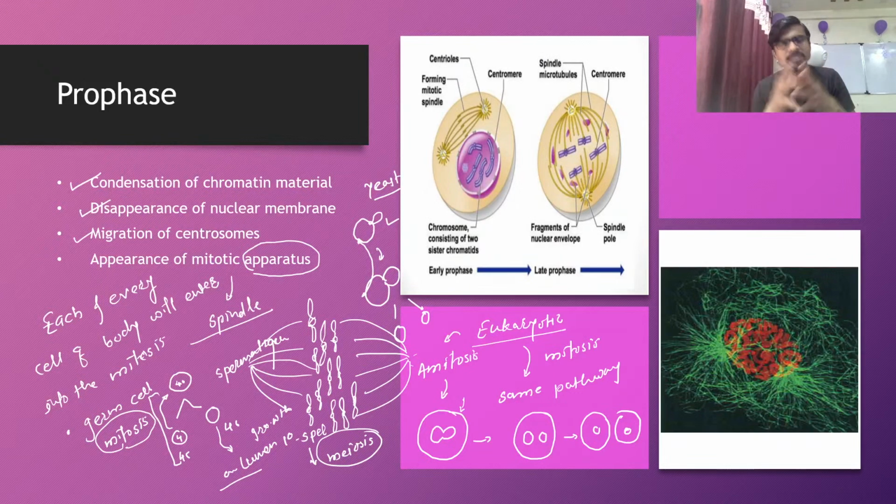Then spindle fibers come together. They start moving toward the chromosomes. They will hold the chromosomes and pull them away from each other. But in amitosis, everything inside the nuclear membrane is not going to disappear, and the nucleus will cut into two, and then the cell cuts into two. So there is a difference in the appearance and disappearance of the nucleus. And the second thing, the spindle mechanism is absent in amitosis.